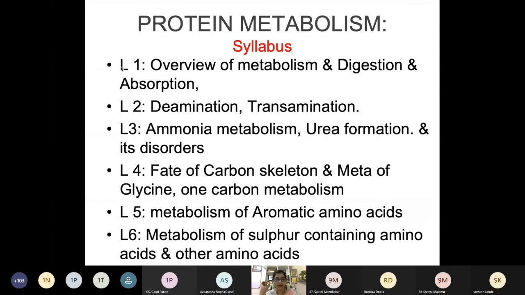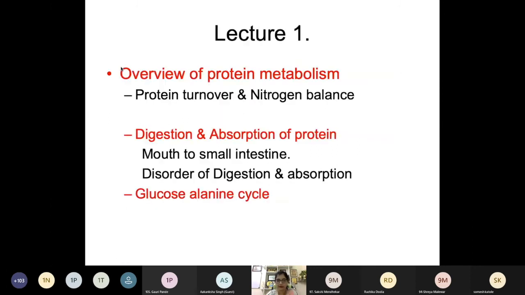These first 3 lectures, you can see, are the general metabolic reactions which we will study, and the last 3 lectures would be individual amino acid metabolism. Then in lecture 5, we will try to study metabolism of aromatic amino acids, and in lecture 6, we will see the metabolism of sulfur containing amino acids and other neutral amino acids. So this is a series of 6 lectures, and interpretation of laboratory reports we will take afterwards. So you have to be with me for all these 6 lectures.